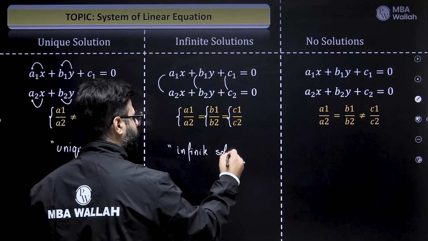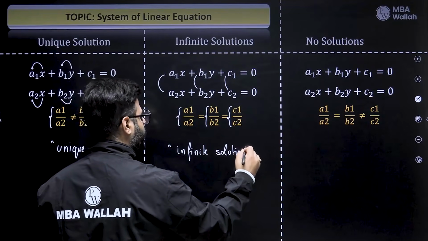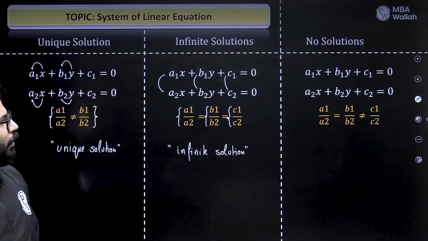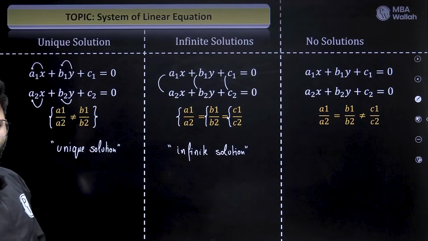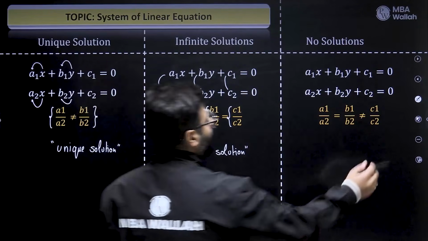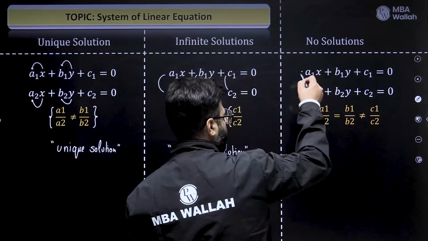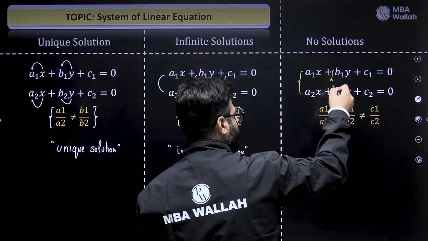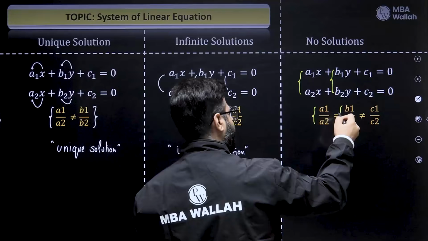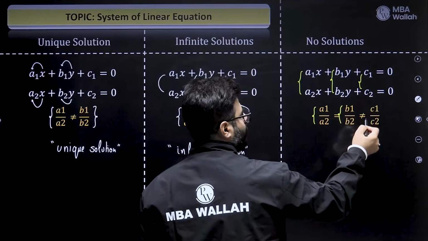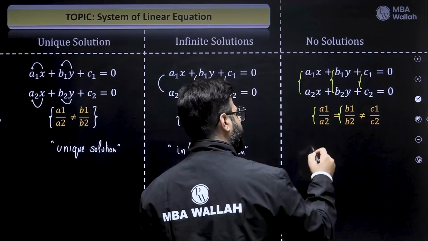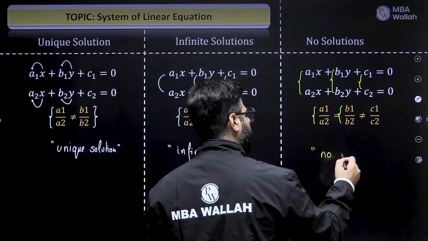That's the theory. Now we'll go ahead and test some questions, right? And then of course you can make out that on your own. That means you know the in-depth of the formula now, right? So what's happening over here? Ratio of coefficients of x, ratio of coefficients of y, they are equal. Can never have a unique solution now. But the constants, that is not equal. So this will become unsolvable. That means this will have no solution.